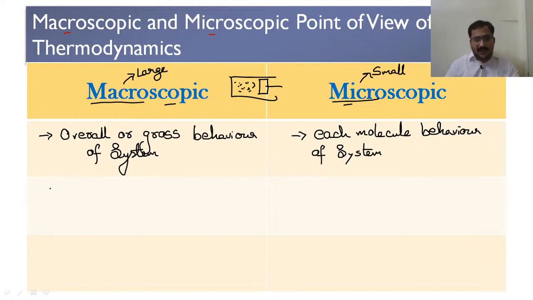In the macroscopic point of view, as we are considering the overall behavior of the system, to analyze it, like if we want to calculate heat transfer or work done by this system, simple mathematical formulae are enough.